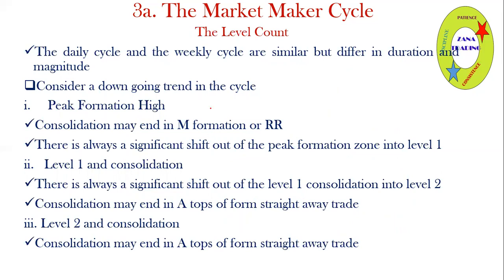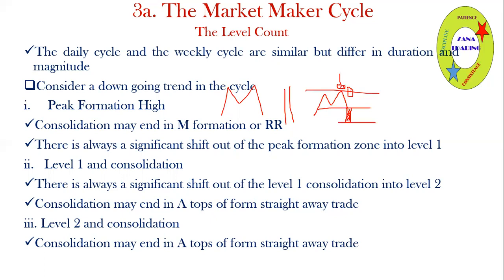Then the daily cycle and the weekly cycle are similar, but they differ in duration and magnitude, right? So in a downtrend, there's peak formation high, that's the M formation or the RR, right? Then after the M formation, normally the M formation creates a zone. There's normally one clear shift candlestick that happens after the M formation, right? This will show you that the trend is already moving. Maybe you've seen a pin at that point, then one candle in the direction of the movement.